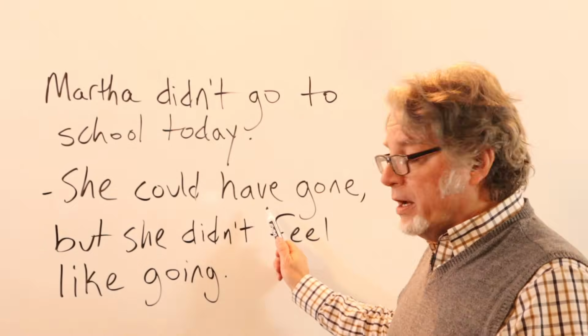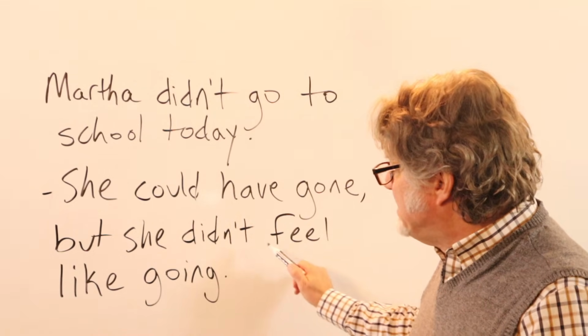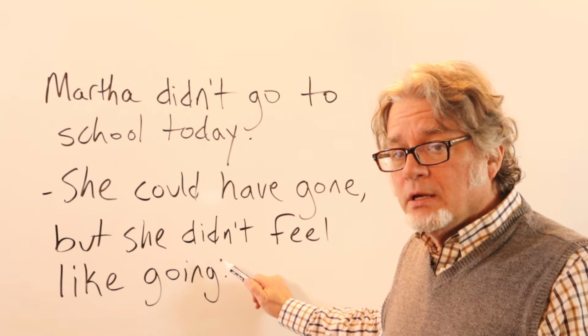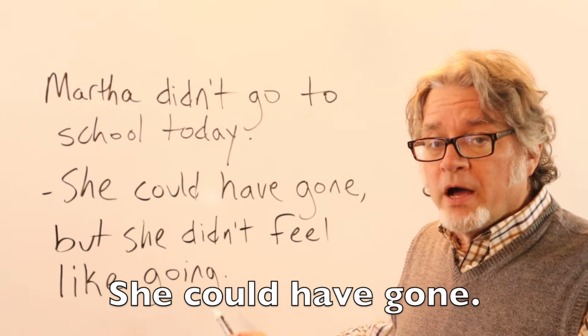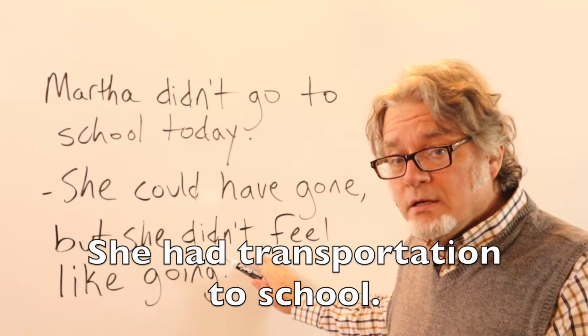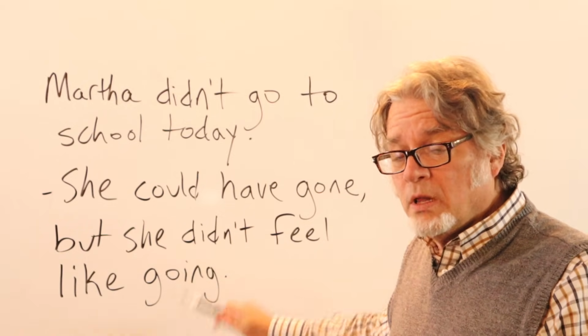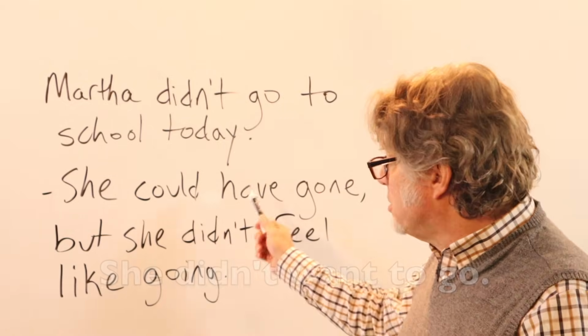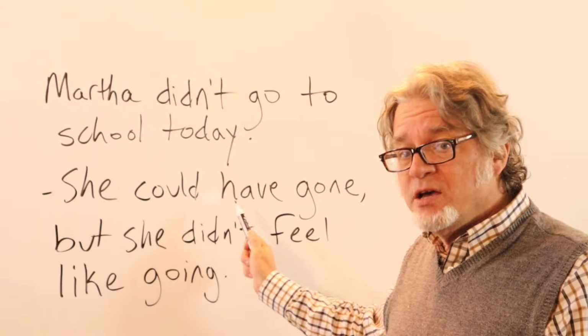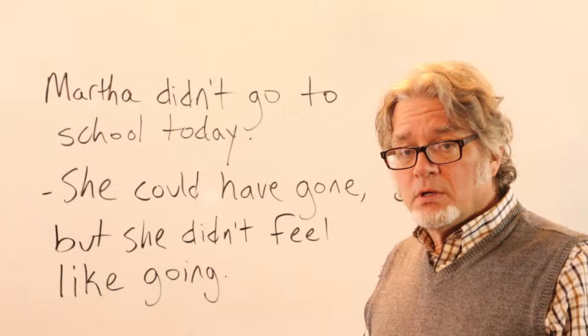She could have gone, but she didn't feel like going. So she had the ability to go. She could have gone. She had transportation to school, but she didn't want to go. She could have gone. She had the ability to go.